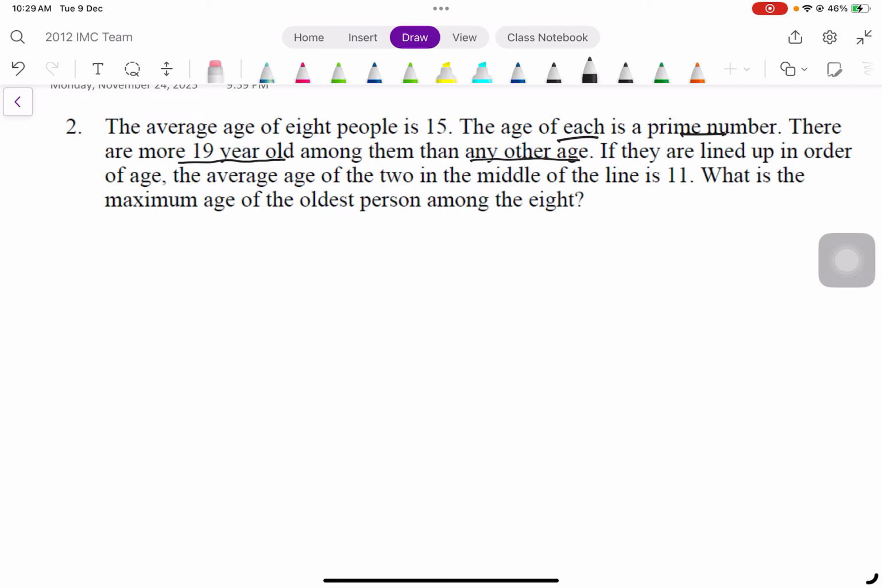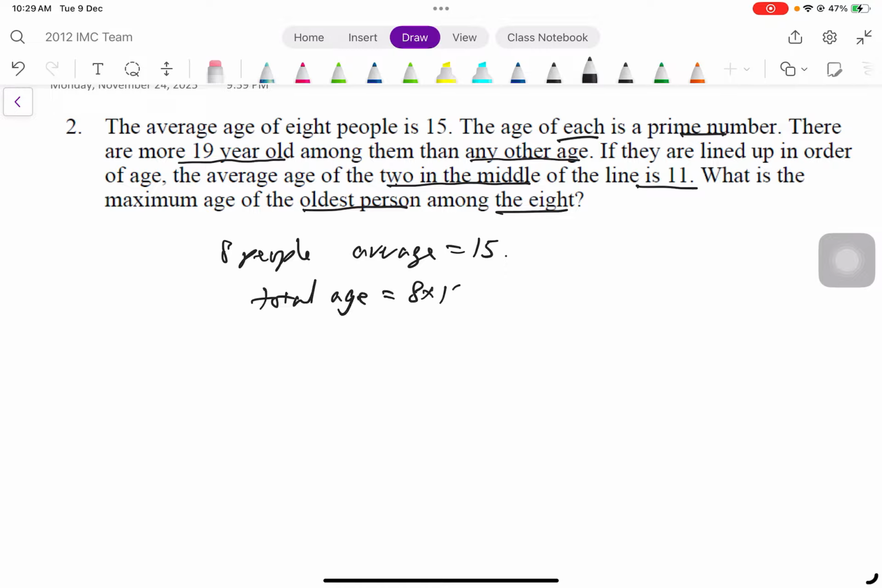If they line up in order of age, the average age of the middle two in the middle of the line is 11. What is the maximum age of the oldest person among the 8? Take note, 8 people, and the average is equal to 15. Therefore, the total age is 8 times 15, which is 120. That means the total age of these 8 people is 120.